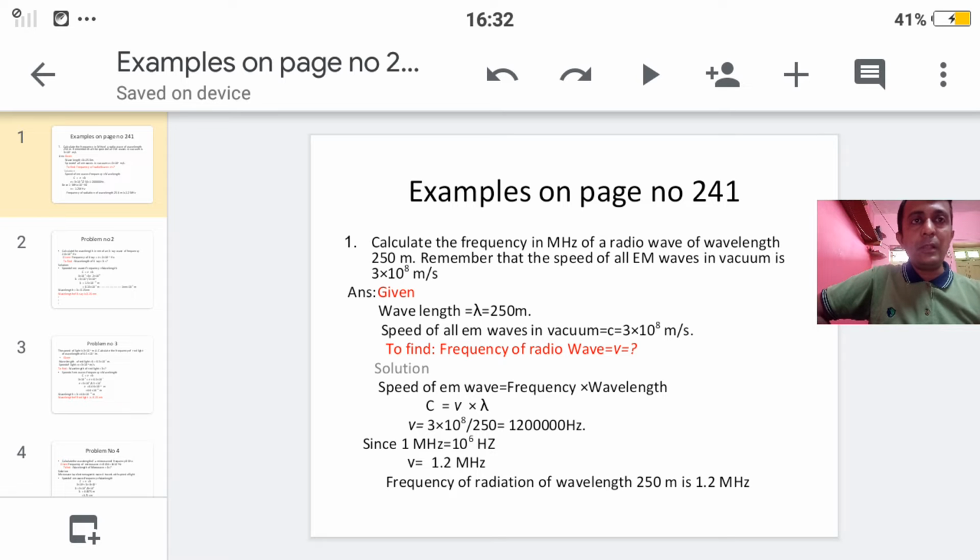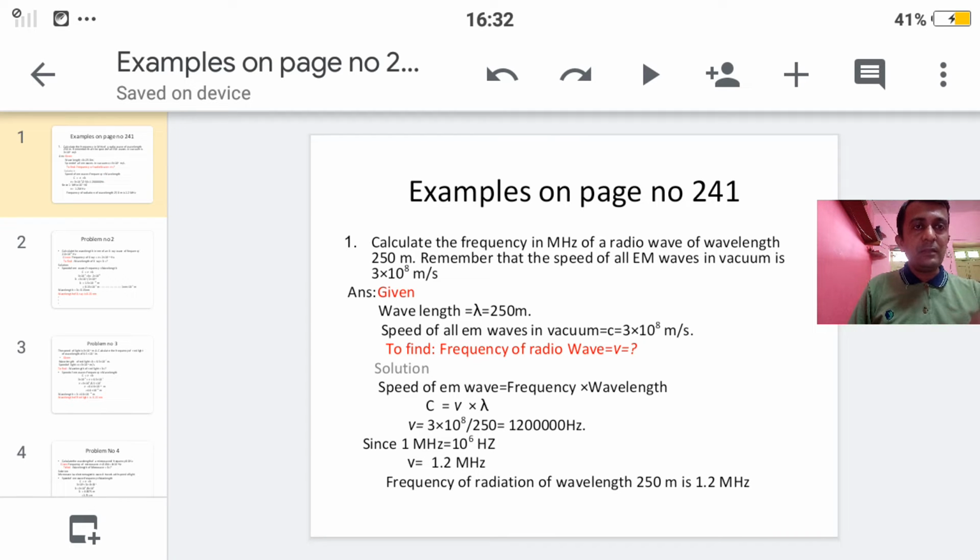So see this example. What is wavelength? Lambda, that is 250 meter. Speed of all EM waves in vacuum, that is 3 into 10 raised to 8 meter per second. So what we have to find out? We have to find out here frequency of radio waves, that is nu. Which formula are we going to use? Speed of EM wave is equal to frequency into wavelength. So C is equal to nu into lambda. So what is nu? Nu is equal to C by lambda, that is 3 into 10 raised to 8 upon